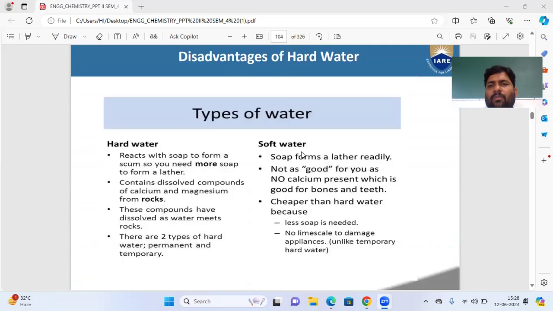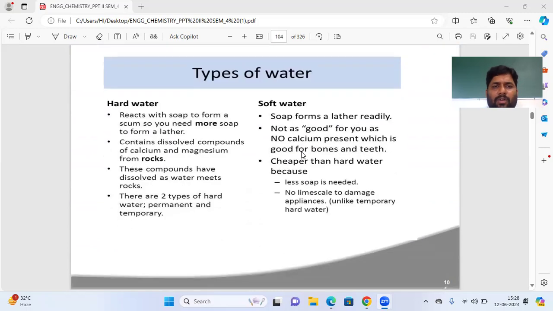Now we move on to types of water. According to chemical reaction, water is classified into two types: hard water and soft water. We have already discussed that hard water contains salts, magnesium and calcium, and soft water is free from salt. It reacts easily with soap and readily forms lather.